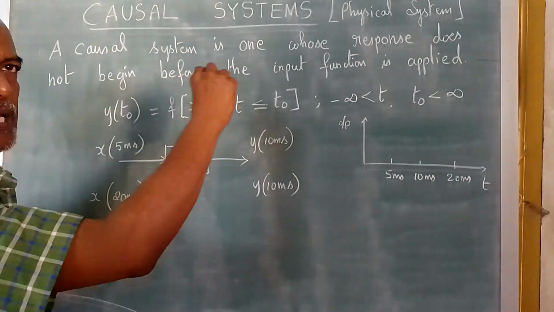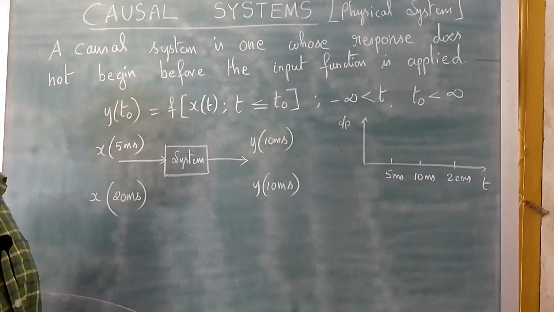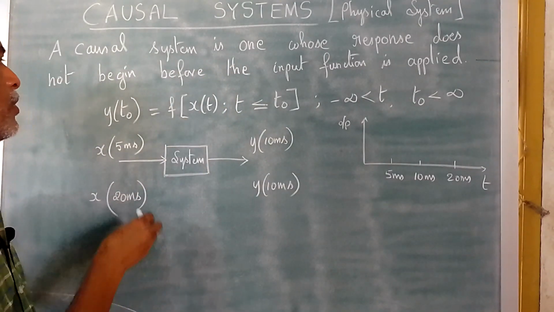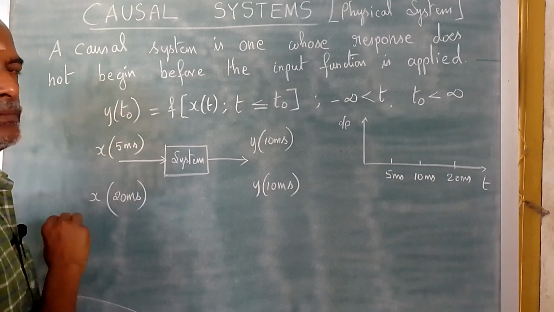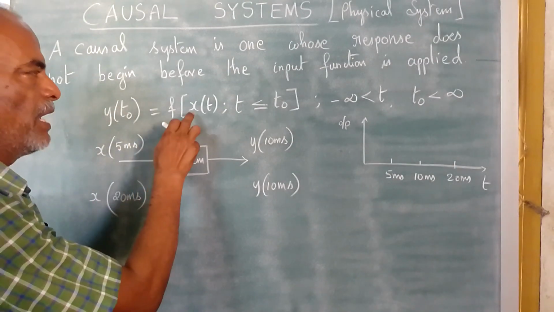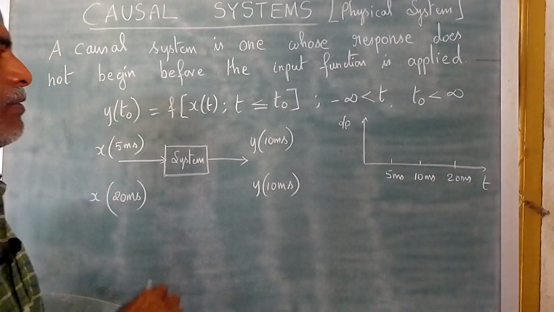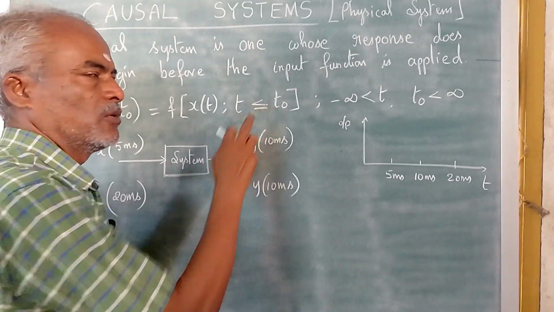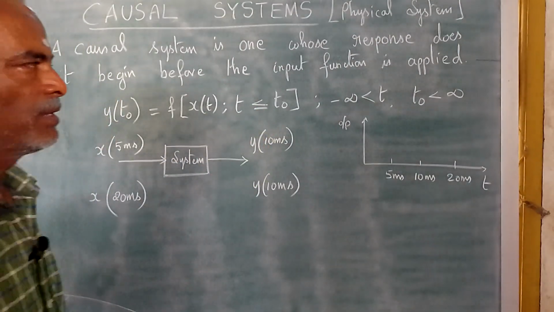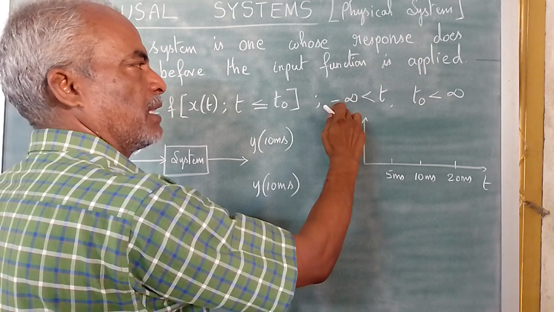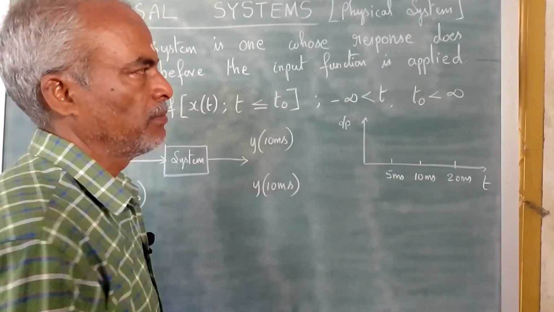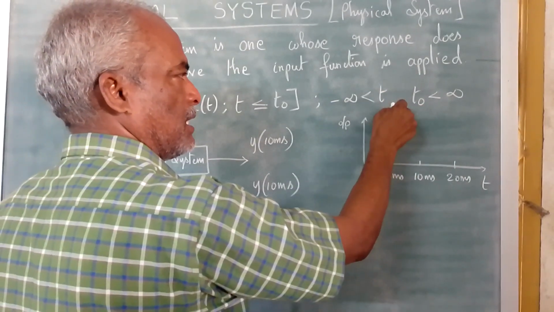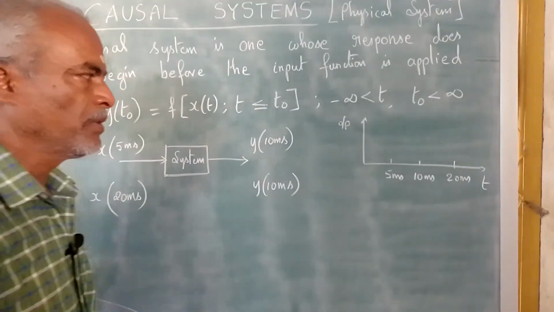So the mathematical expression for this causal system is y of t naught is equal to f of x of t, where t should be less than or equal to t naught, and t is greater than minus infinity and t naught is less than infinity.